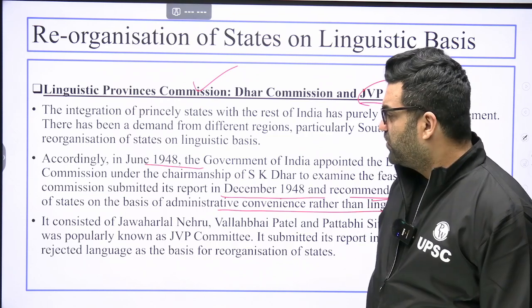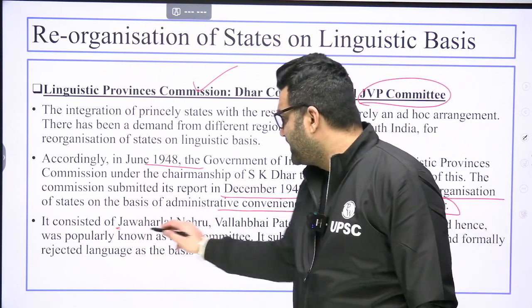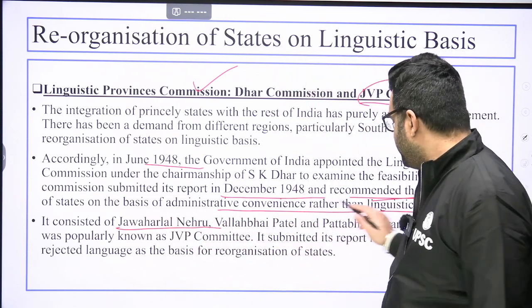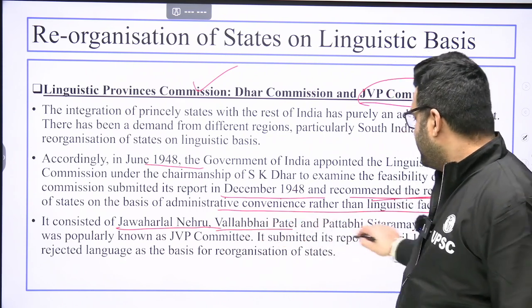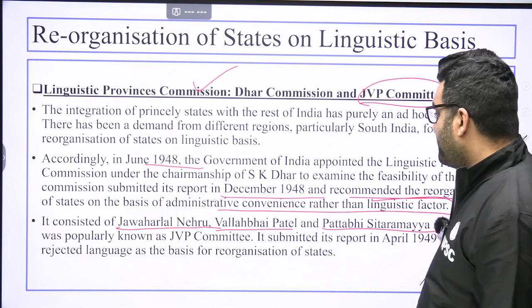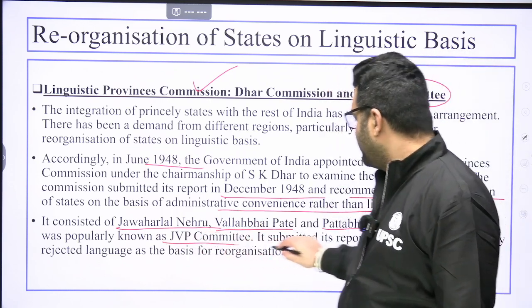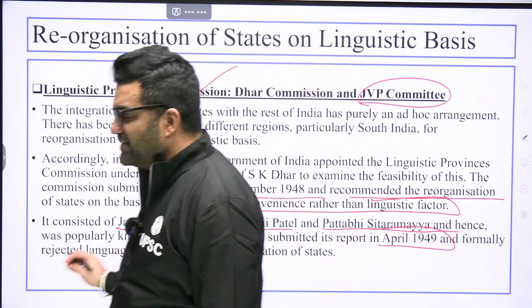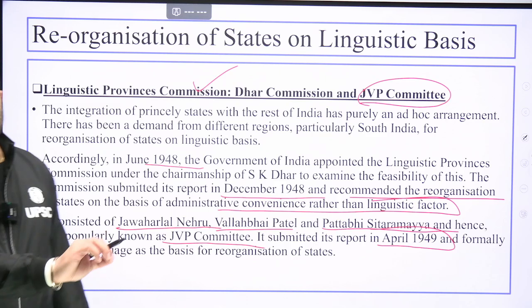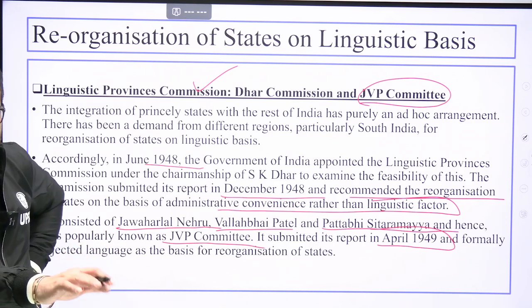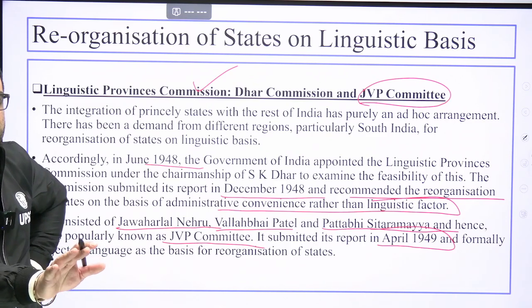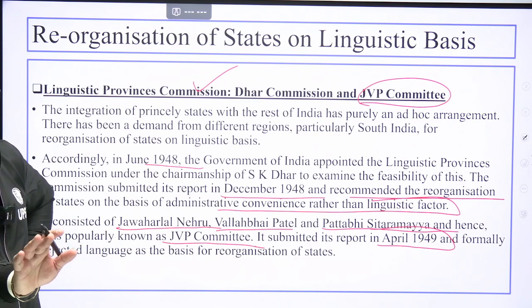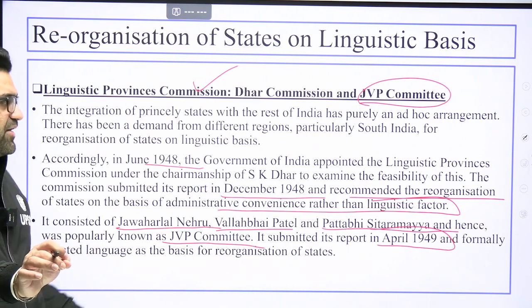Another commission was appointed, this time headed politically by Jawaharlal Nehru, Vallabhbhai Patel and Pattabhi Sitaramayya, and hence this was known as the JVP committee. The committee submitted its report in April 1949, and this committee also suggested that this idea is dangerous considering the unity and integrity of India. States should not be reorganized on the basis of language.